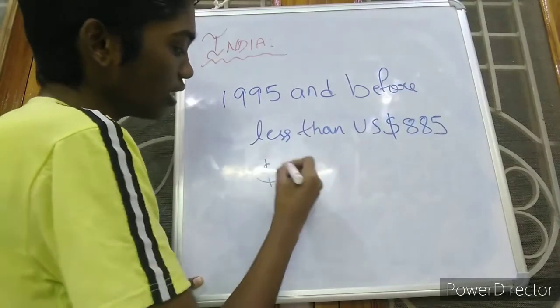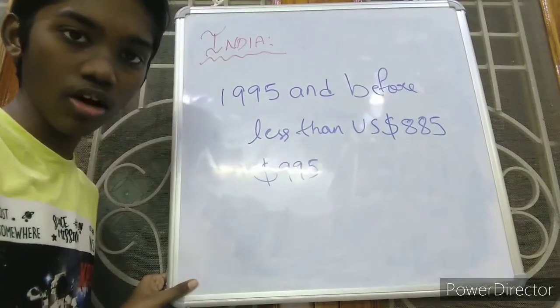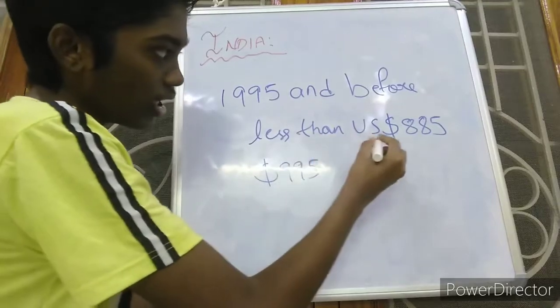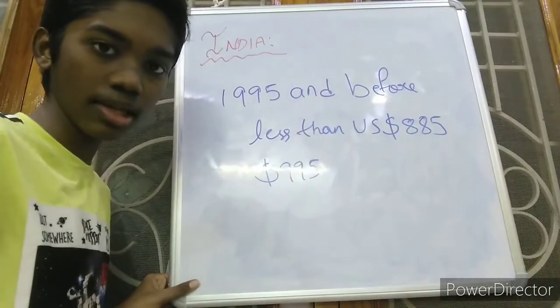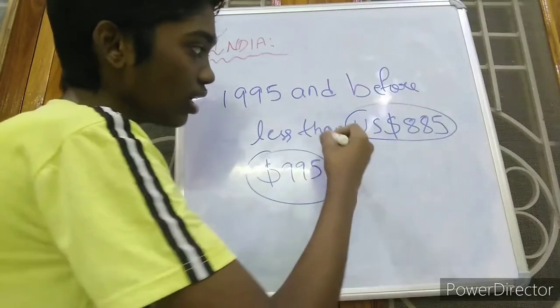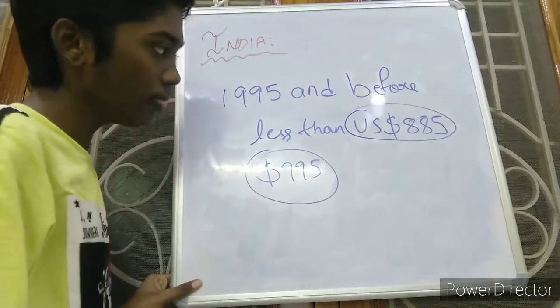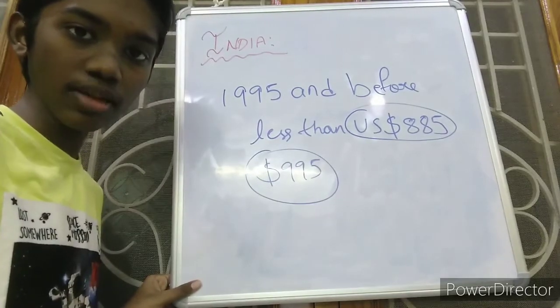If it is less than 995, a country is considered undeveloped or poor. But India's situation was critical at that time. Not even in the range of $995, it was less than 885. It means that at that time India was very backward.